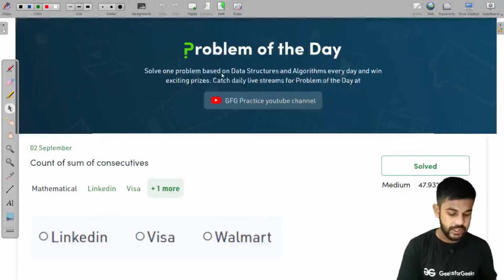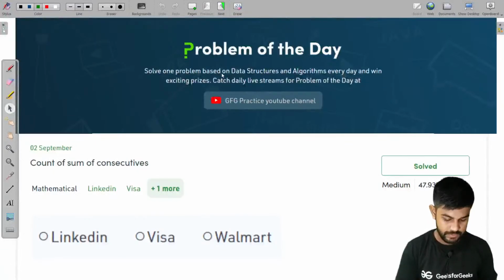Can I have a quick +1 in the chat if I am visible as well as equally audible? Then we would start right away. Okay, so I am visible as well as equally audible.